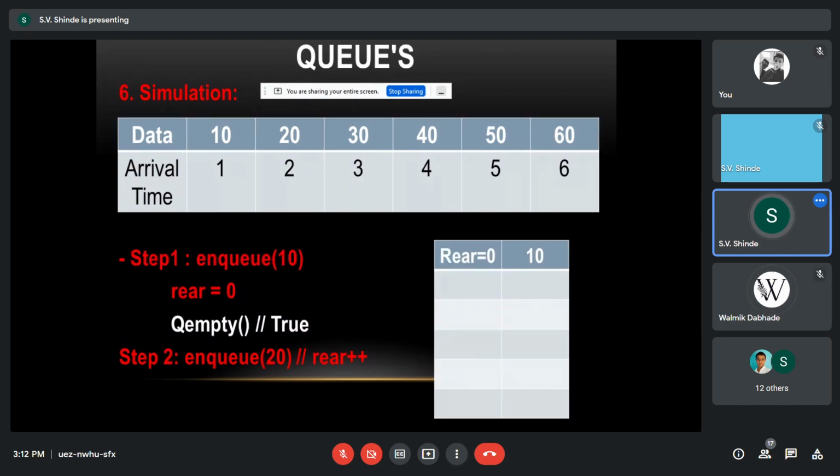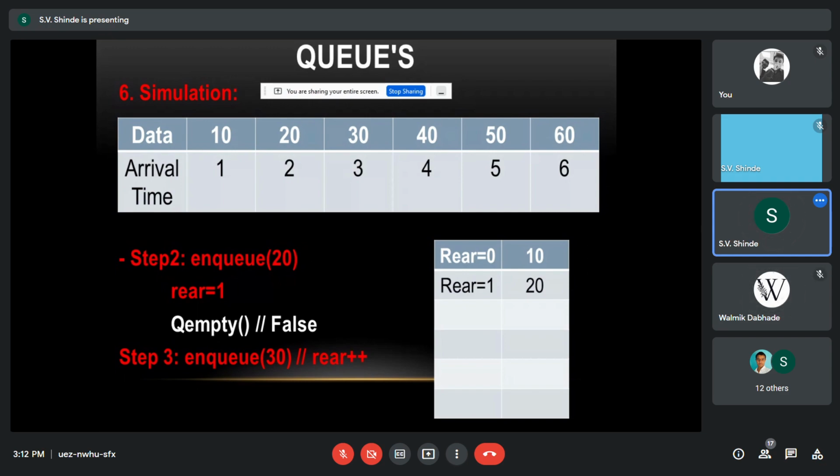So when you issue step 1, you can see rear is equal to 0 and the value that was inserted in the queue, and now the queue empty status will become false. Instead of true, queue empty will become false. We find that there is arrival of data 20, so we enqueue 20 and rear plus plus. Step 2, we find that rear is equal to 1 and 20 is updated in the queue.